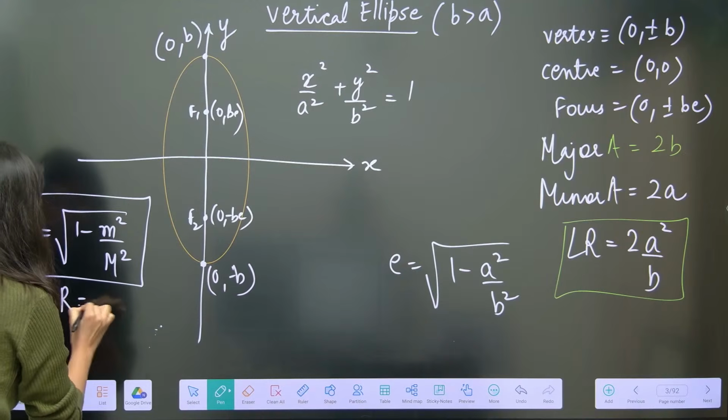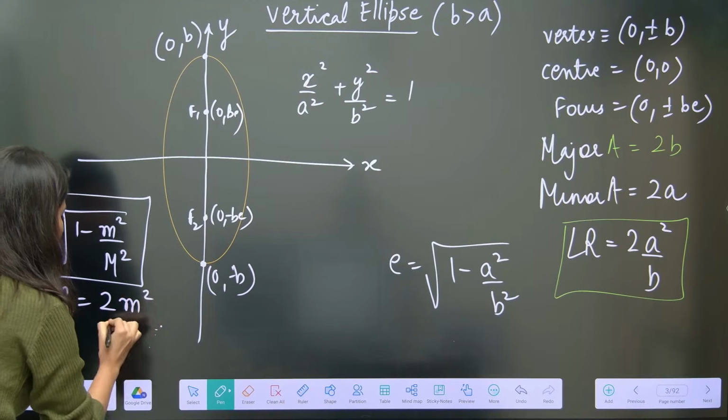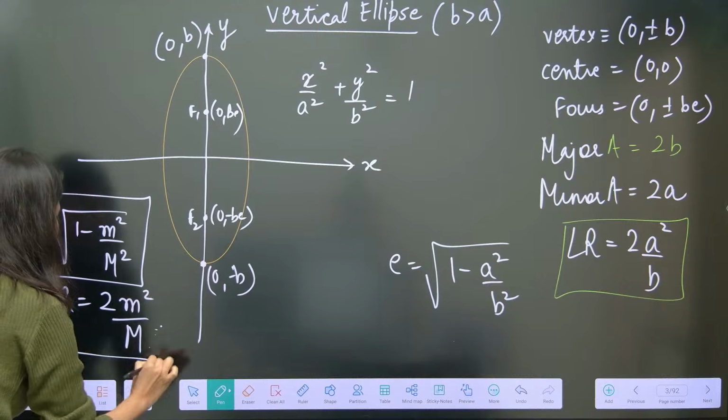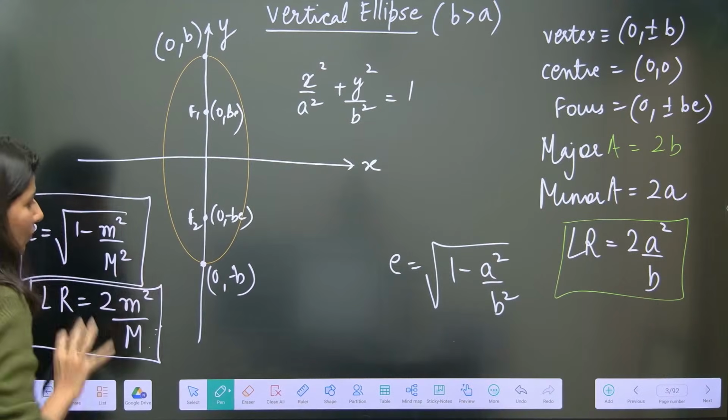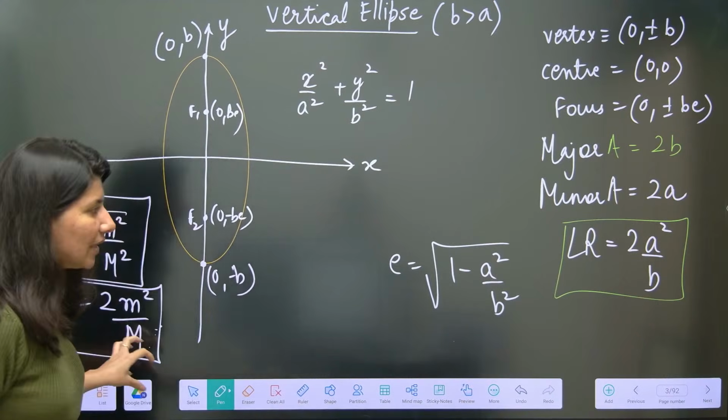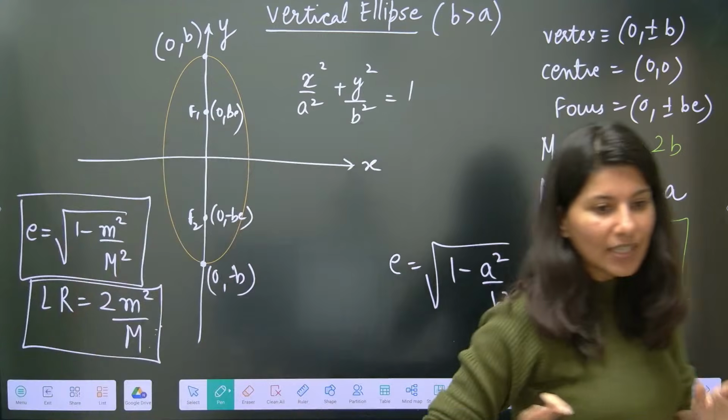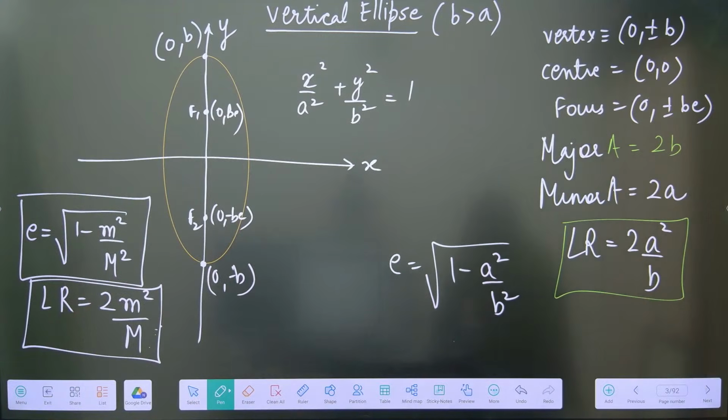Length of latus rectum is 2 minor square upon major. Always remember, the smaller value will come over here and the bigger value will be in the denominator, just like this. Now note it down. Let me know if you guys are having any doubts.